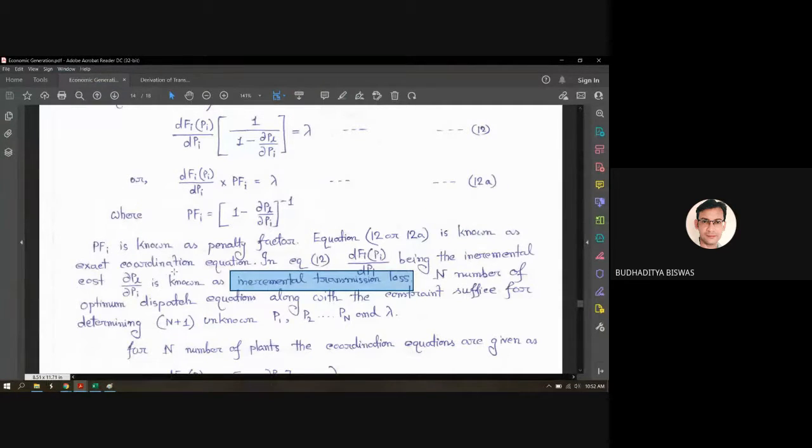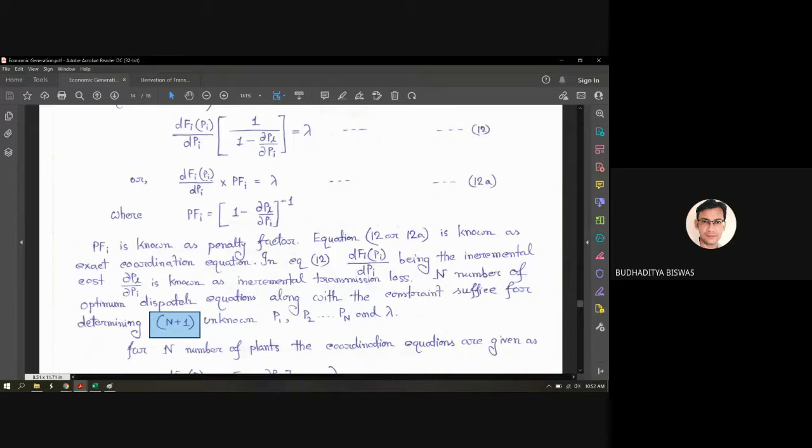So the optimum dispatch equations, along with the constraint equation, determine n plus 1 unknowns. The n unknowns are P1, P2, up to Pn, that means the generation for each plant, and the last one is lambda, the Lagrangian multiplier. The aim is the same as it was for economic generation also: we need to find the generation for every plant.